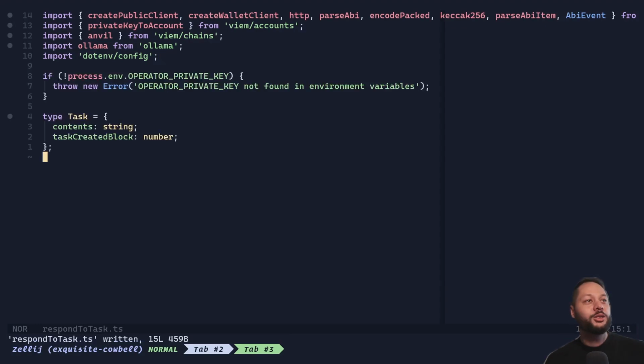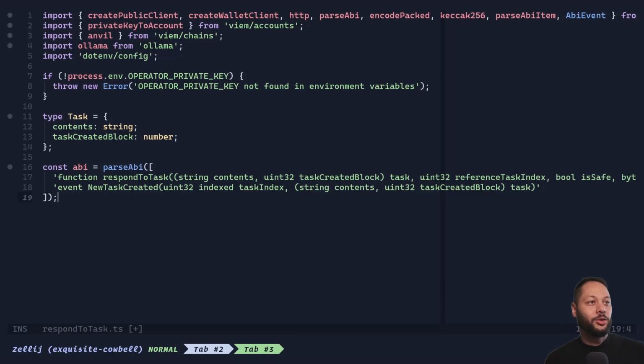Just as before, we make sure that the private key is set. In this case, we want to use the operator private key. We also create a task type as before. Again, we're going to need an ABI in order to work with our smart contracts. In this case, we want to call the function respondToTask, which has this signature. And then we also want to listen to the new task created event. So we need to add that to our ABI as well.